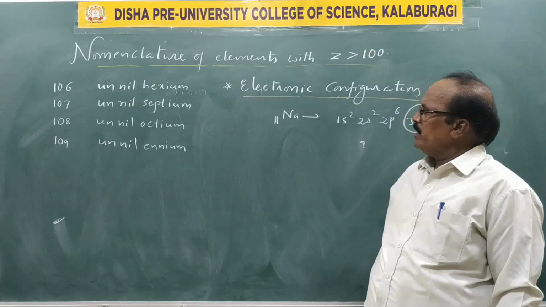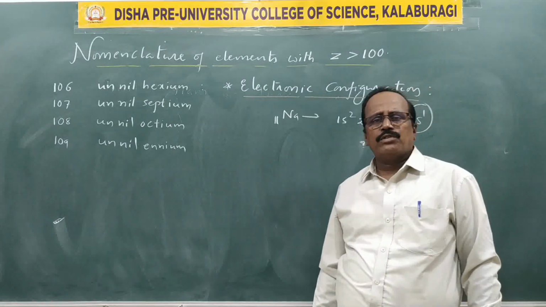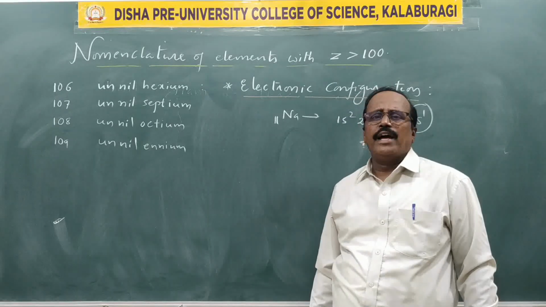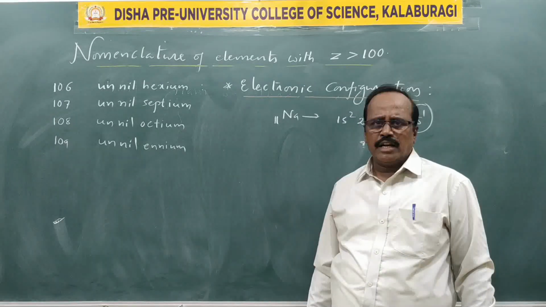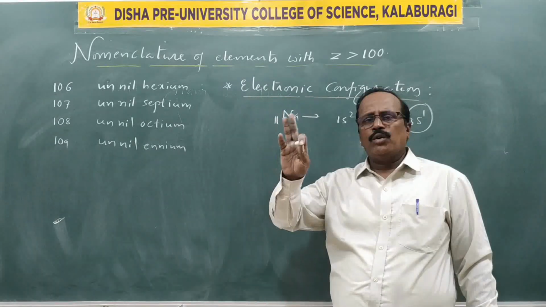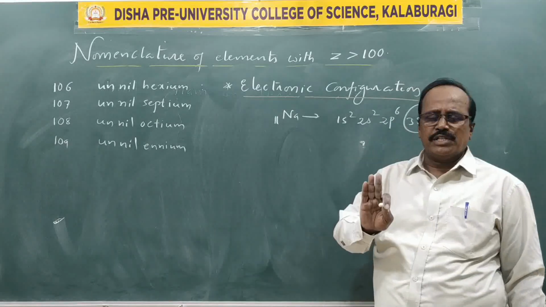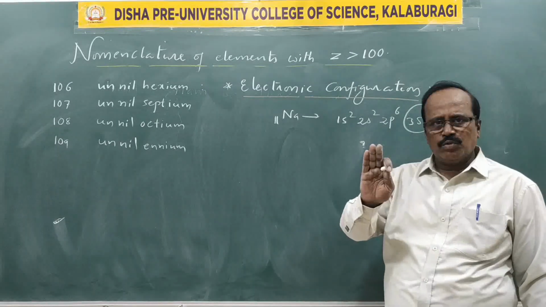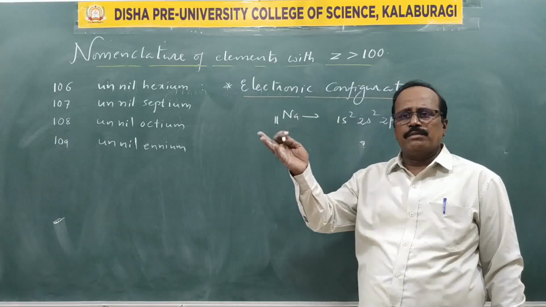we have understood the meaning of electronic configuration, the process of distribution of electrons into various orbitals of an atom. And whenever we do so, we have to follow certain rules, such as Aufbau principle, Hund's rule, and Pauli's exclusion principle.